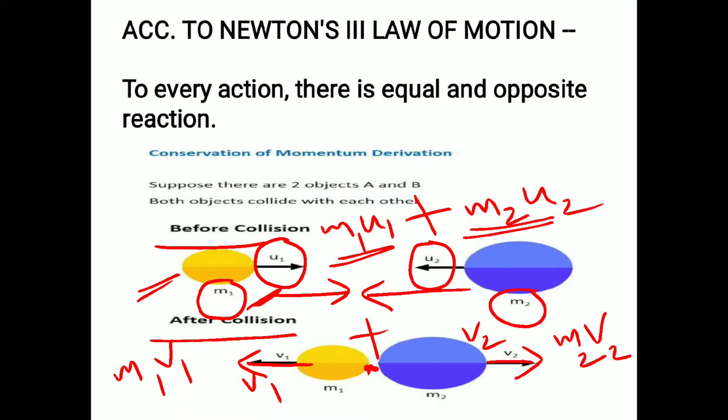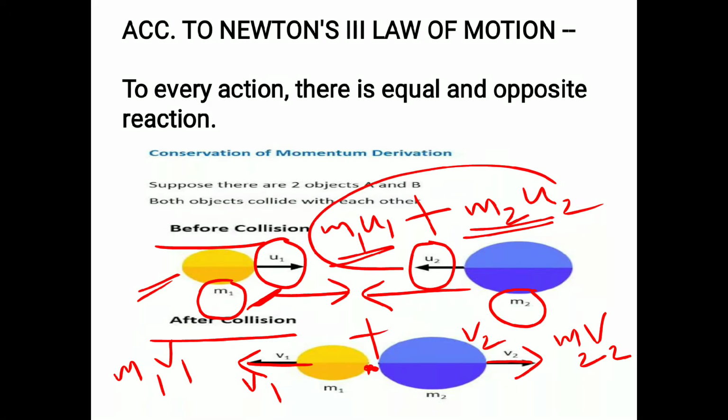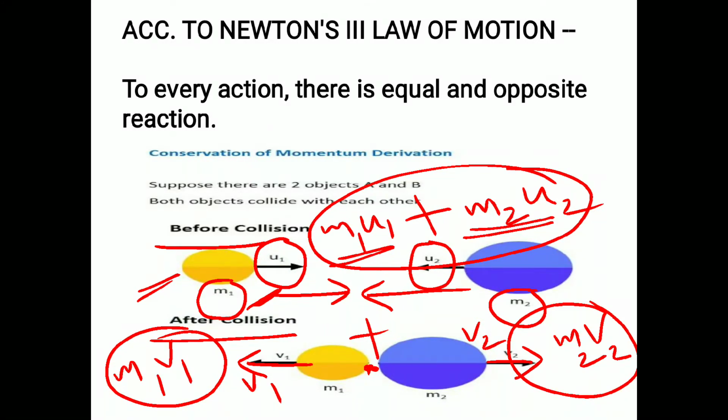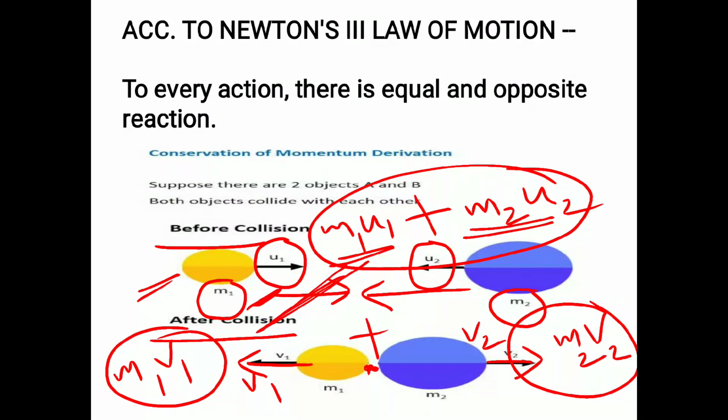According to the law of conservation of momentum, the whole system's momentum together, the momentum of two or more objects, there may be more than two, will remain the same. Together, their momenta will remain the same. Individually, though, there must be a difference because u1 is different from v1, so the momentum will change. u2 is different from v2, momentum will change, but together their momentum will remain the same before and after the collision.